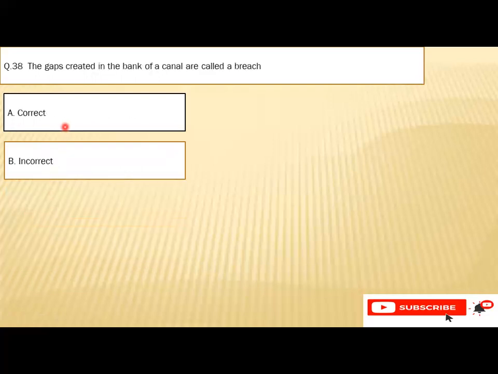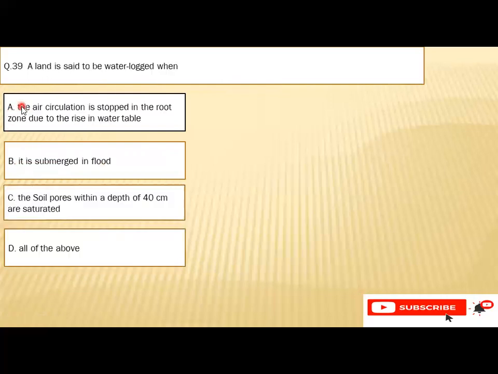Question number 38: the gap created in the bank of the canal is called a breach. A, correct, B, incorrect. So the right option is A, that is correct.